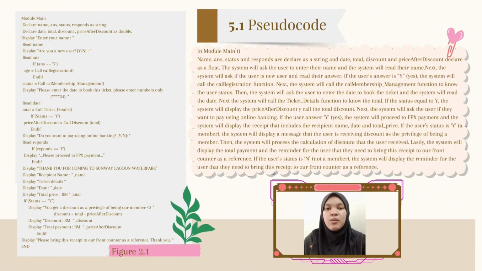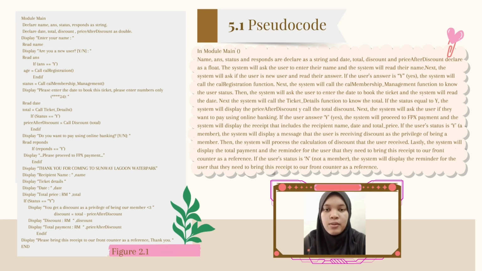Next, the system will ask the user if they want to pay using online banking. If the user answers Y, the system will proceed to FPX payment, and the system will display the receipt that includes the recipient's name, date, and total price. If the user status is Y, the system will display a message that the user is receiving a discount as the privilege of being a member.